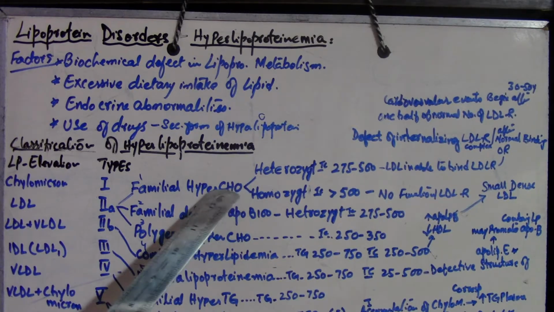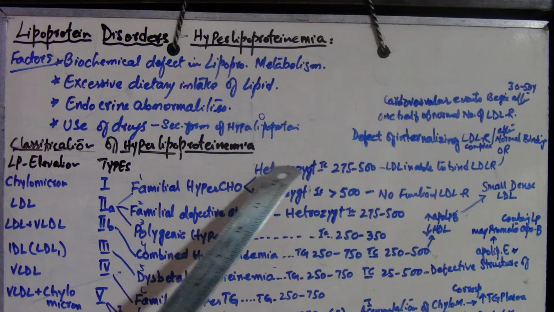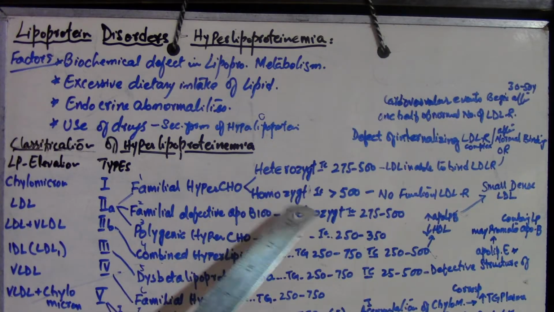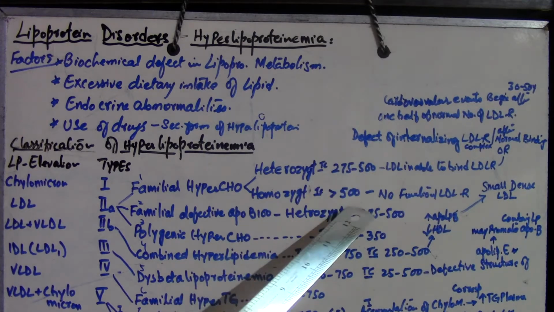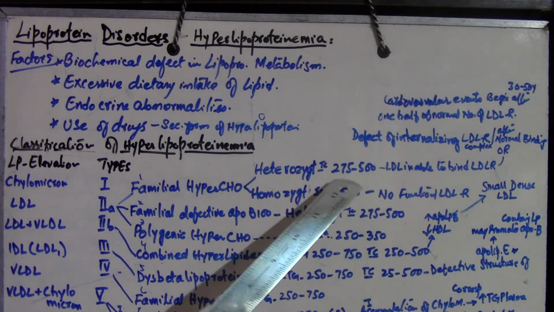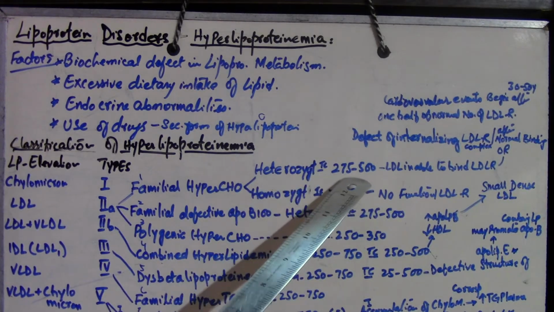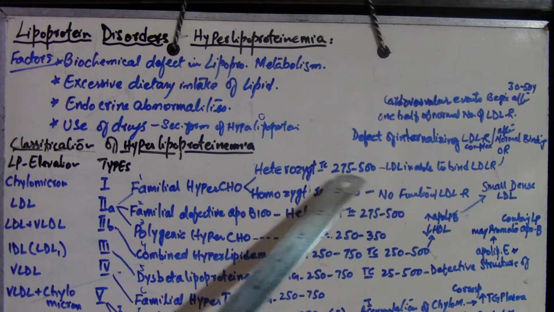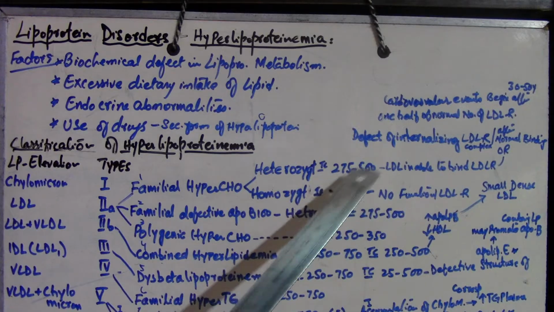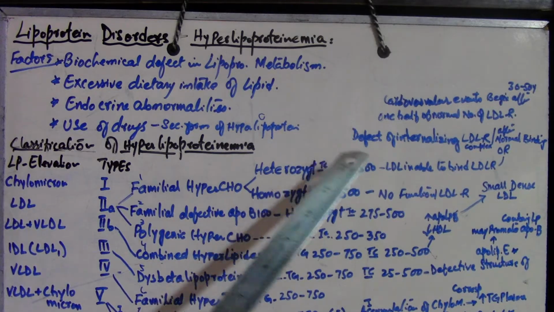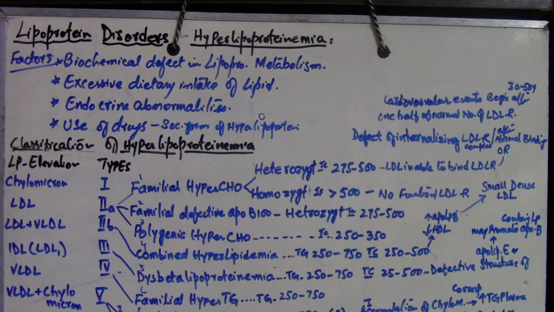Familial hypercholesterolemia is divided into heterozygote and homozygote. The difference is firstly due to the cholesterol level elevation. In heterozygote, the cholesterol level is 275 to 500 milligrams, and in homozygote the cholesterol level is above 500. There is a difference in the clinical symptoms also.